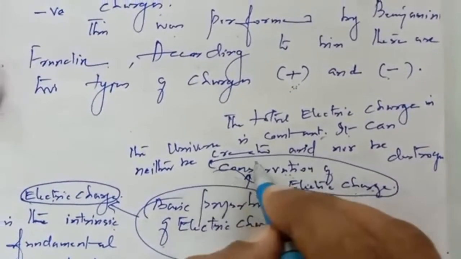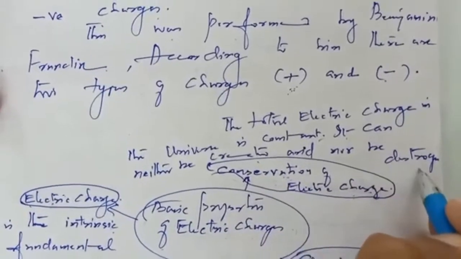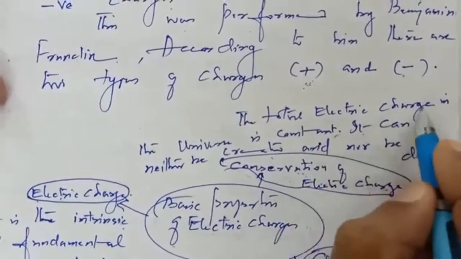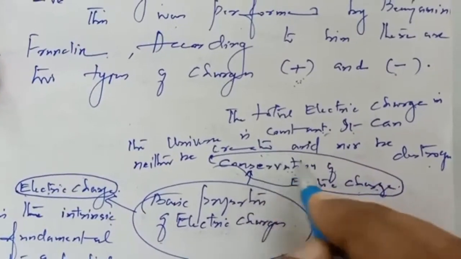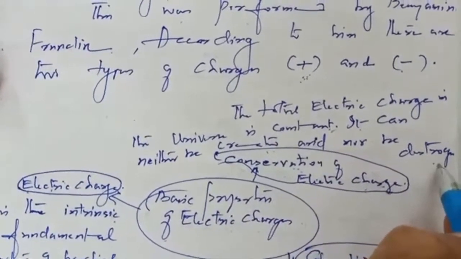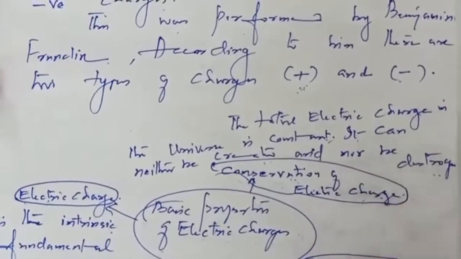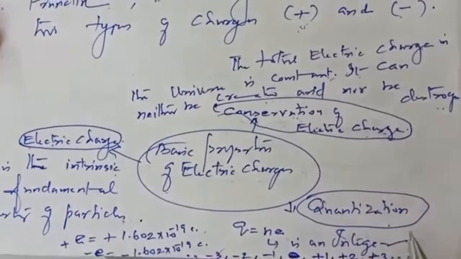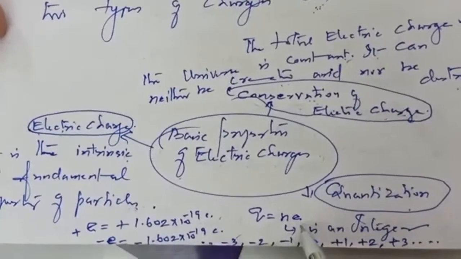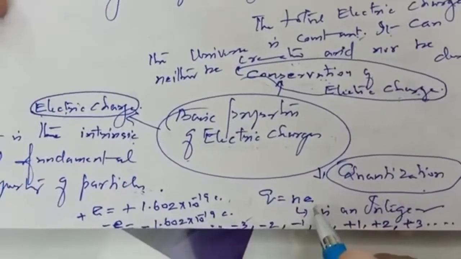Electric charges can neither be created nor be destroyed. The total electric charge in the universe is constant. We cannot create the charges, at the same time we cannot destroy the charges too. So the entire charge remains constant. Quantization means measurement. So Q is equal to N into E. This is called the quantization concept.